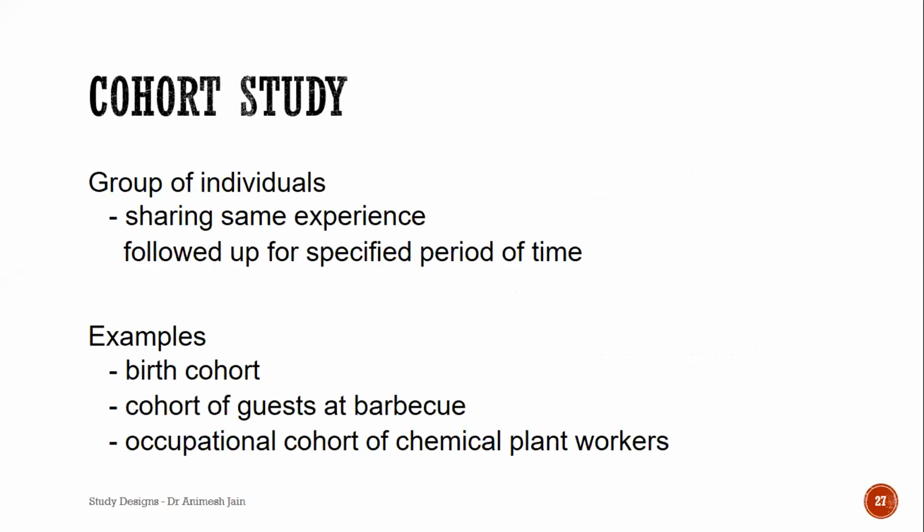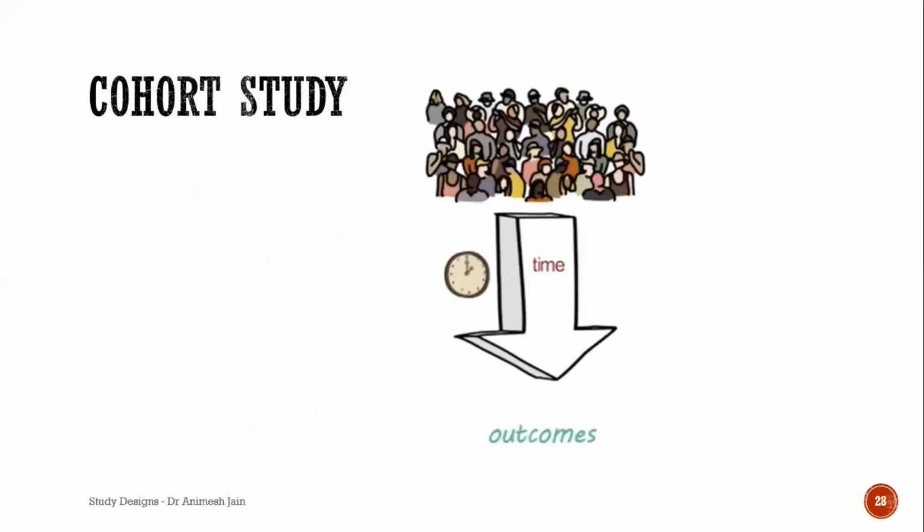Now, cohort is a group of individuals sharing the same kind of experience or characteristics. It can be from a similar geographical area. And the examples are, you can have people working in a particular workplace, you can have people who were born in a particular hospital or maybe in a particular year, or it can be even people who attended a particular event like guests at a barbecue. It can be anybody. It can be people in a class or people like you all who attended this webinar can be my cohort. So anybody who shares similar characteristics.